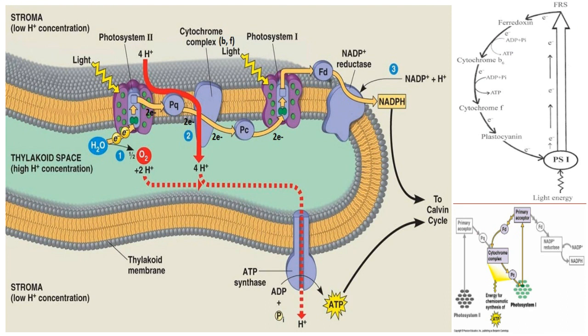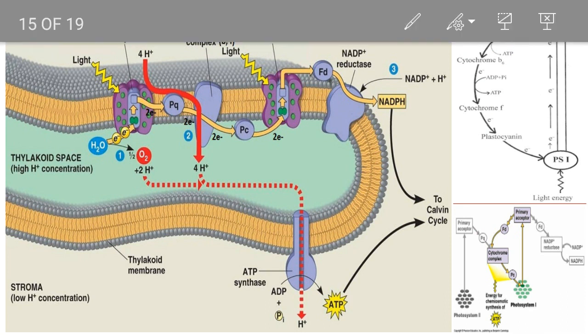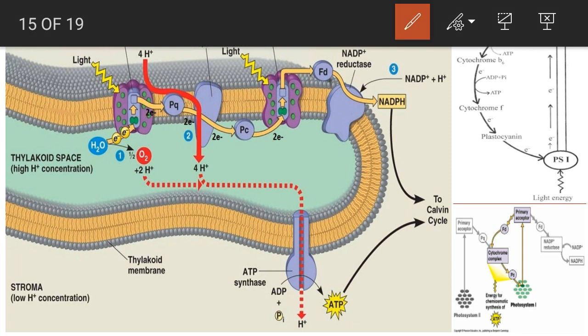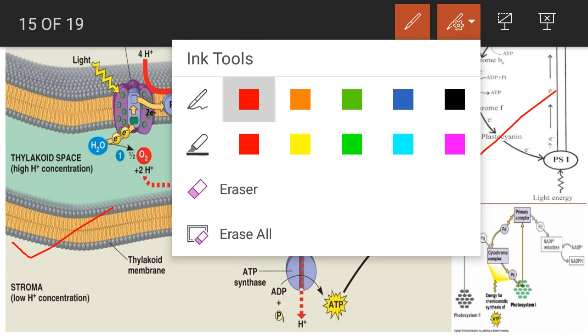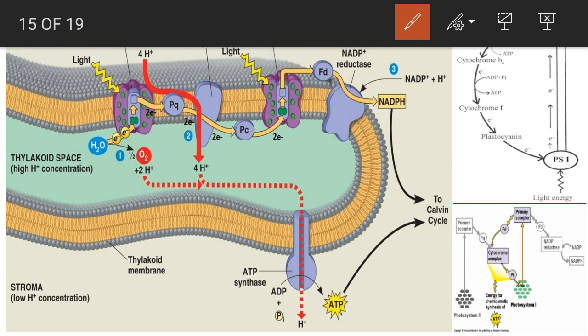Again, see cyclic photophosphorylation in a different view. Now this is the thylakoid membrane view of the electron transport chain. This is the ray diagram for electron flow in cyclic photophosphorylation, and this is the Z scheme.